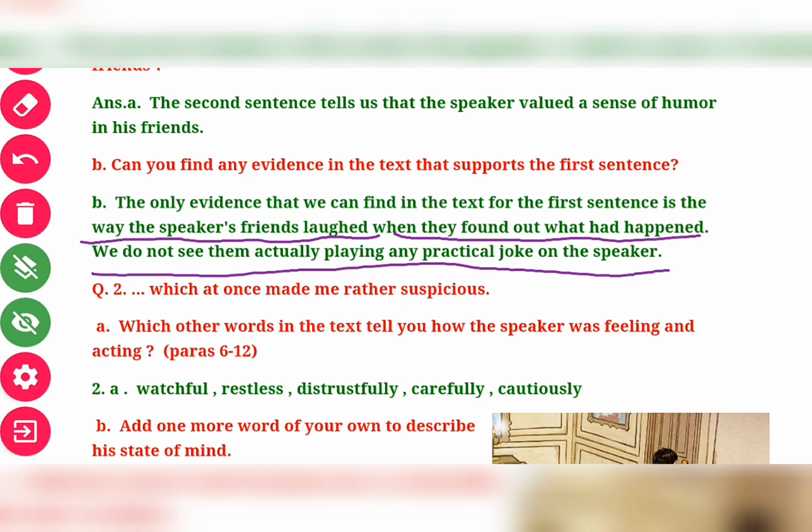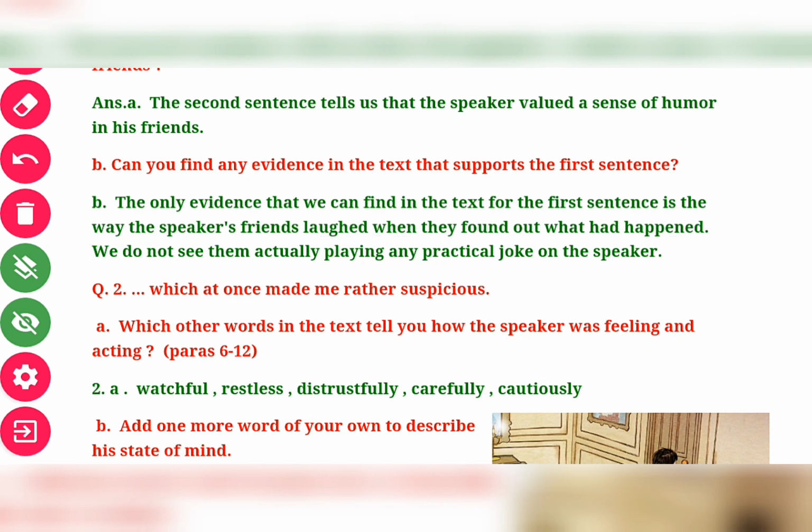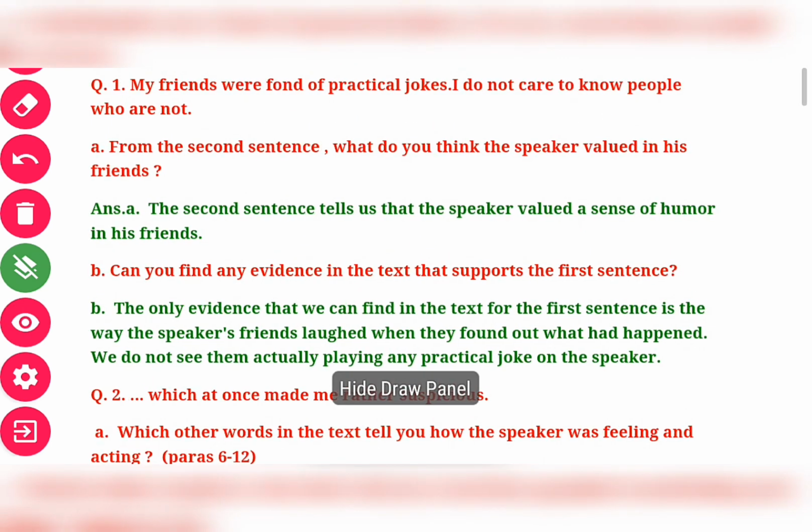So the question says, can you find any evidence in the text that supports the first sentence? The first sentence is that my friends were fond of practical joke. How can you say that? What is the evidence of this statement? The only evidence is the way the speaker's friends laughed.